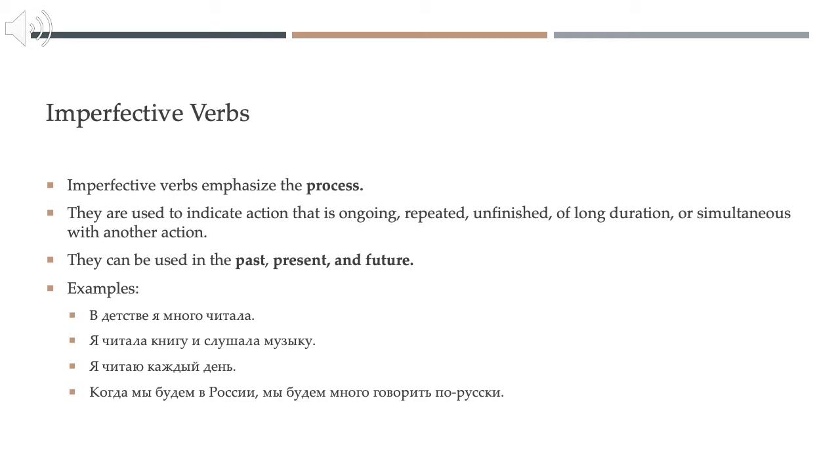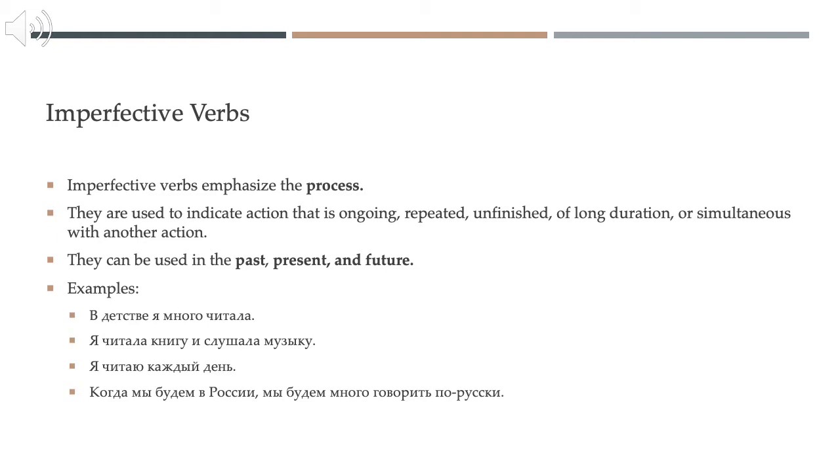Imperfective verbs emphasize the process of the action, and they are used to indicate action that is ongoing, repeated, unfinished, of long duration, or simultaneous with another action. And imperfective verbs can be used to indicate the past, present, and future, so all three tenses.